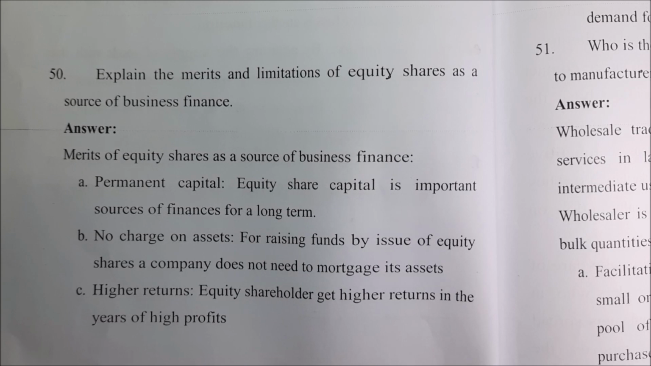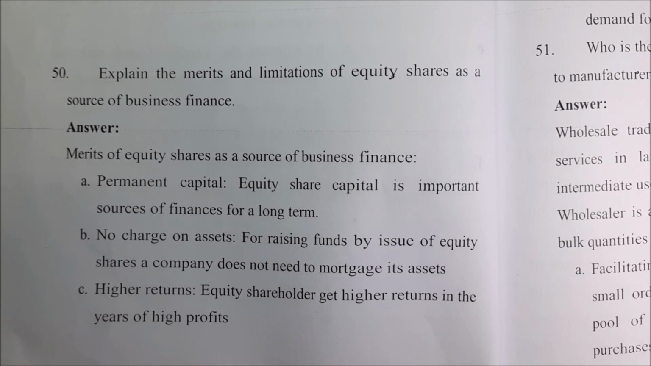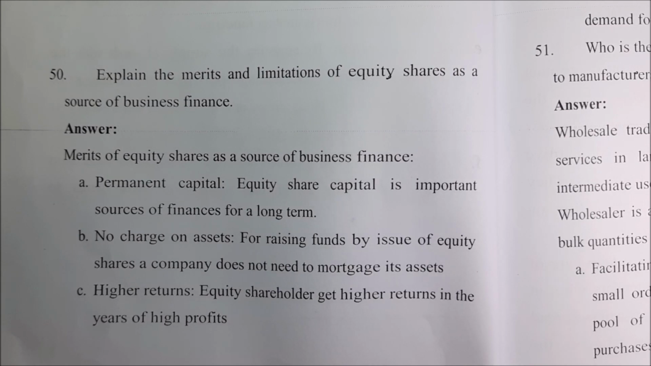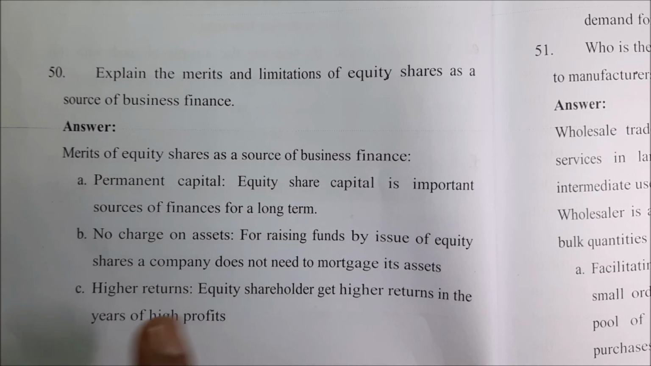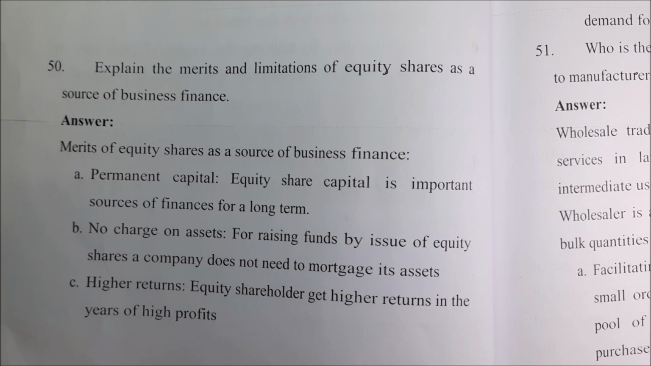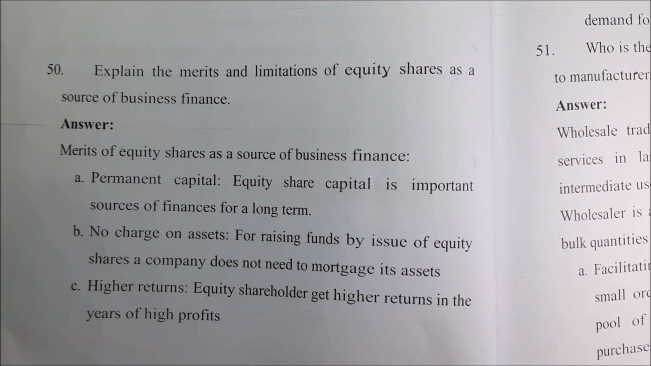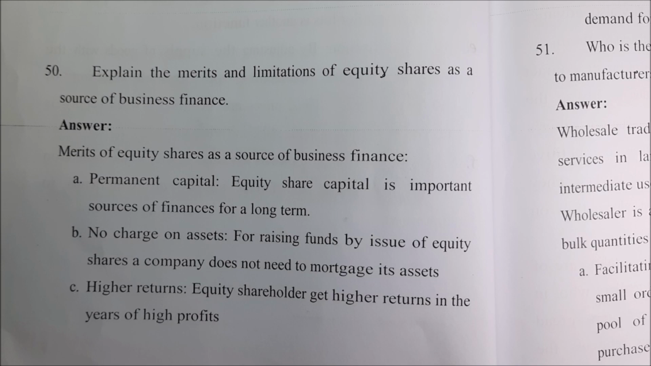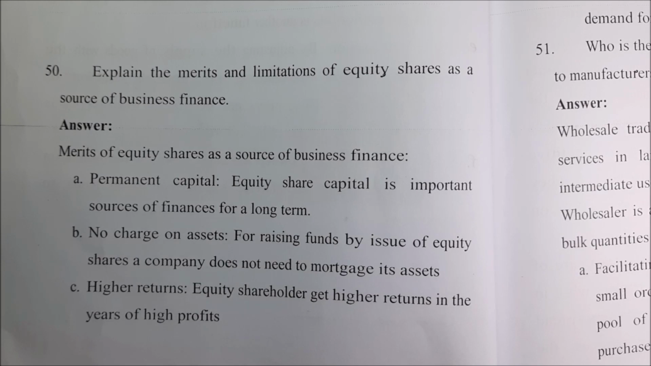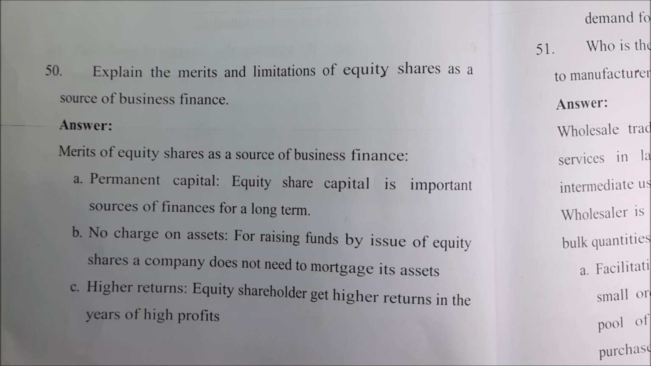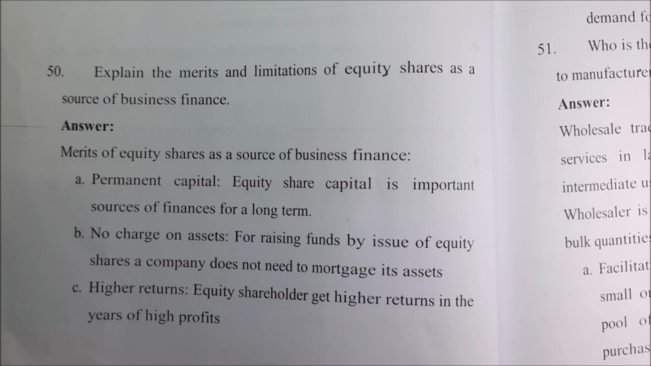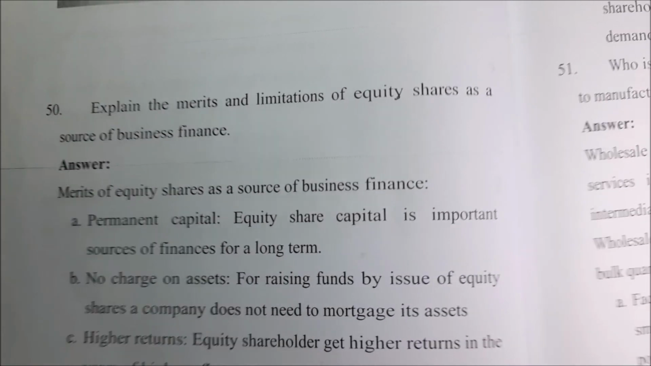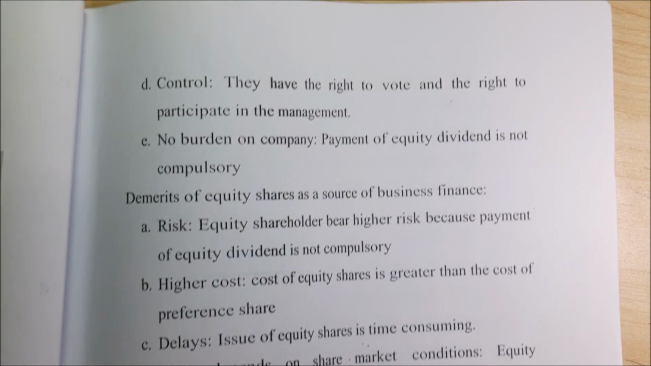So merits, permanent capital. Equity is permanent. Equity means right, which is also called ordinary. So it is an important source of finance. Without the capital, you cannot run any business. No charge on assets. That is, for raising funds by issue of equity shares, a company does not need to mortgage its assets. Higher returns. Ultimately whatever the dividend that you are going to give, everything will be given to equity shareholders. So shareholders get higher returns in the years of higher profit. That is high profit. Next, control.